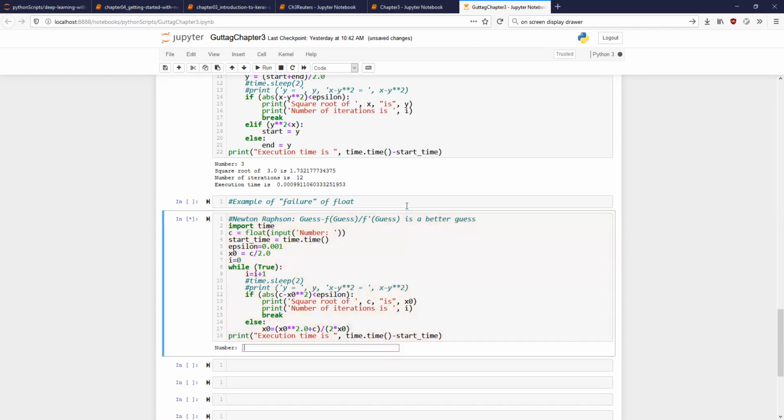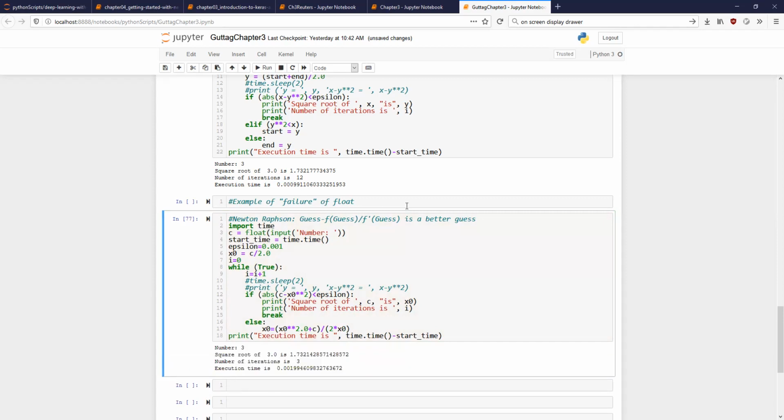So let us do this again. What is my number? It is 3. Number of iterations required. Is it magic? Yes, sir. Do you see that, Sridhar? Sir, any issues? Sir, execution time has increased. Yeah, don't worry about that.